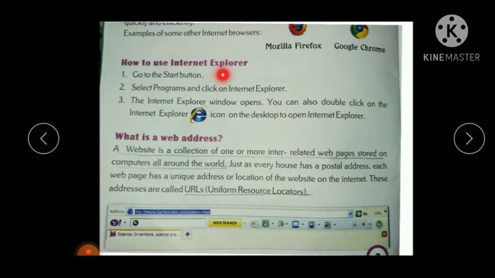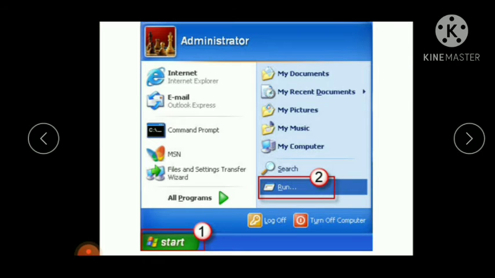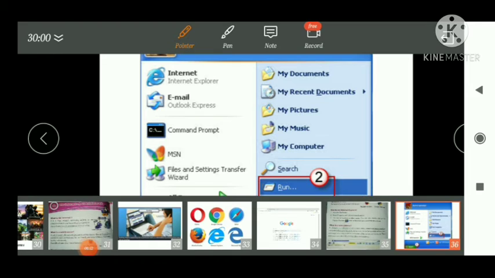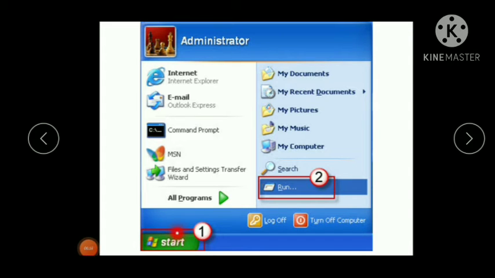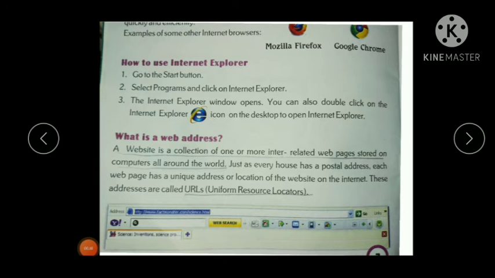How to use the Internet Explorer? Let us see. Go to the start button at the bottom of the desktop and press it. Select the programs and click on Internet Explorer.